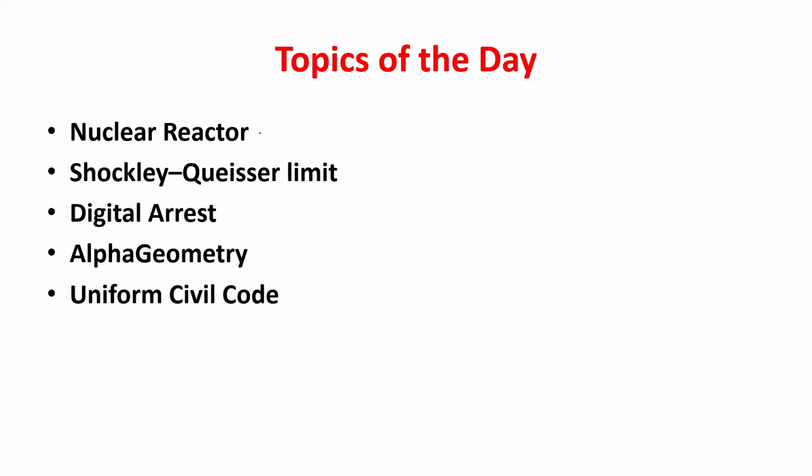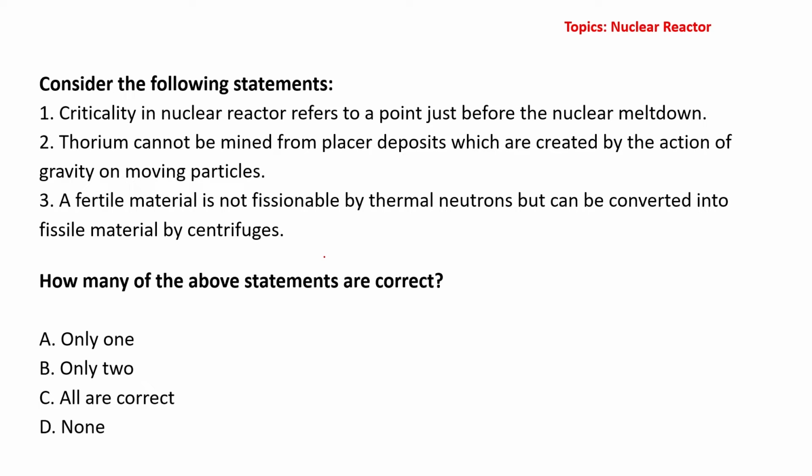First and foremost, it is related to nuclear reactors. Then we have the Shockley-Queisser limit, digital arrest, a new phenomenon, AlphaGeometry, a very important update on artificial intelligence, and then the Uniform Civil Code based on the law passed in Uttarakhand. Alright, so let us first look at nuclear reactors of India.